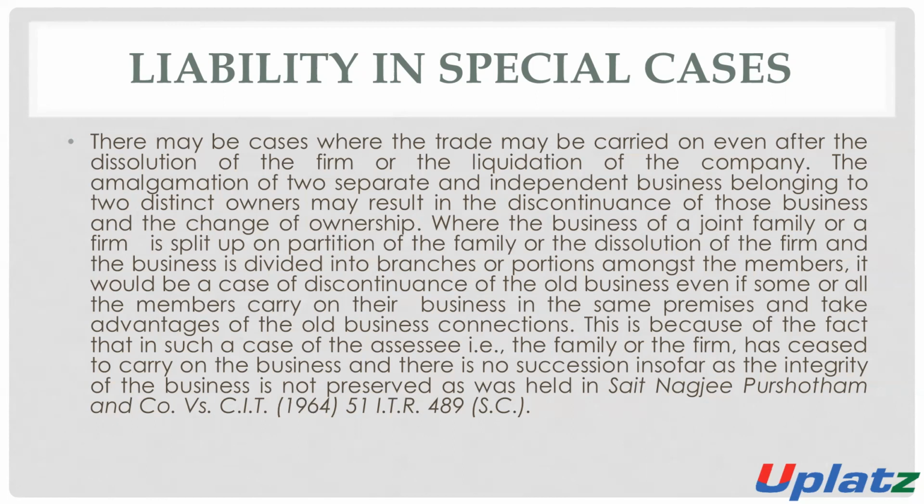Even if they are using the same building, or taking advantage of the old business, it will be considered that the old business is discontinued.